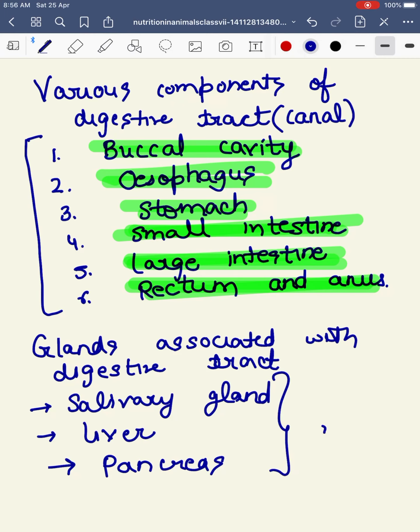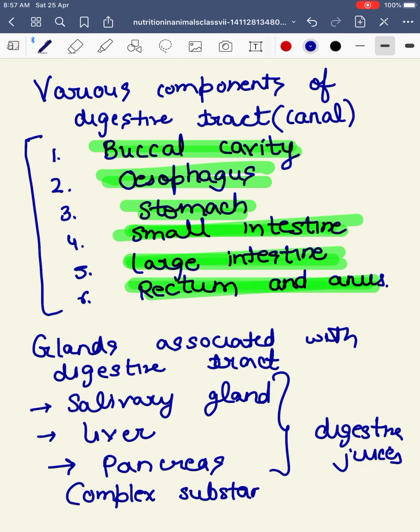All these glands secrete digestive juices. These digestive juices convert complex substances into simpler ones, which means they help in digestion.